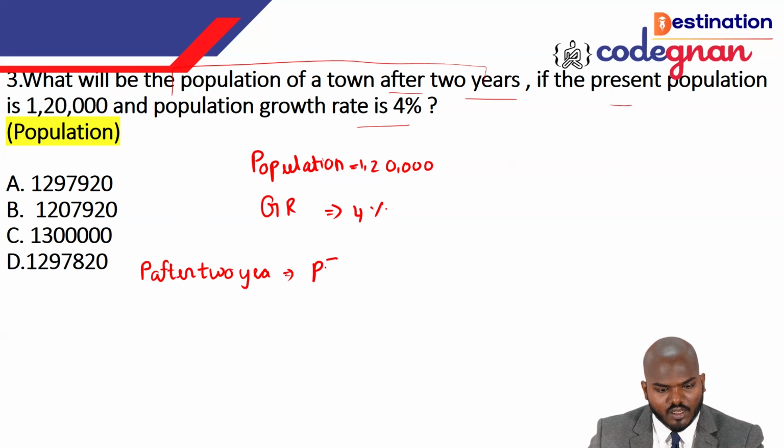The population is P times 1 plus R by 100, to the power of the number of years. After 2 years, you indicate 2 there.